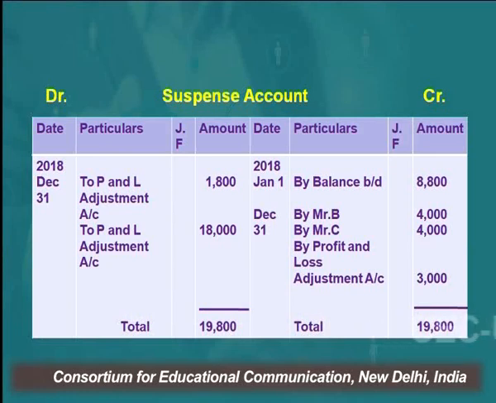As you can see, in the first entry we have debited Mr. B and Mr. C, so this will be posted in the suspense account on the reverse side, that is on the credit side, by Mr. B 4,000, by Mr. C 4,000. In the next entry, profit and loss adjustment account debit to suspense account, this will be posted in the suspense account on the credit side by profit and loss adjustment account with rupees 3,000.